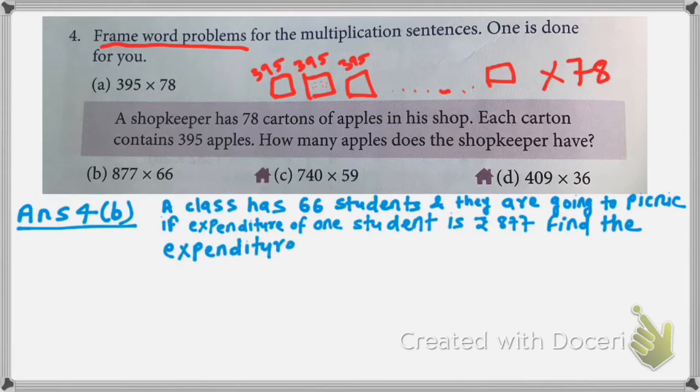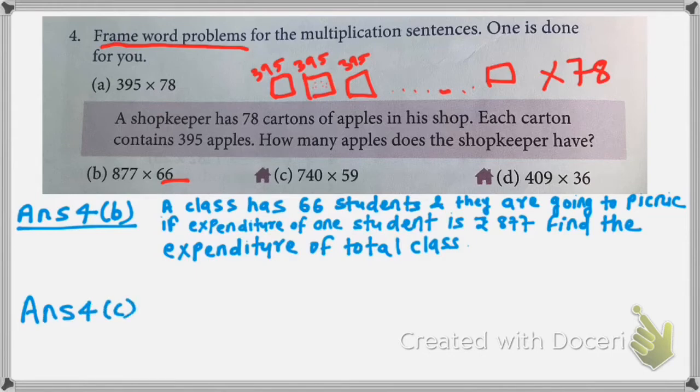Like that I have formed one word problem. Suppose I have selected 66 as students, and 877 as expenditure. So like this I have formed one word problem. Similarly for C, suppose one worker earns 740 rupees in one day and he works for 59 days. So how many rupees will he earn? Like this I will form a word problem.